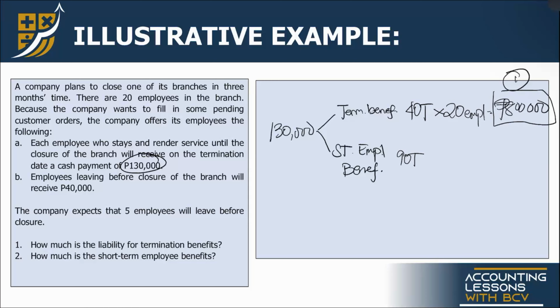So ilang employees lang ang makakatanggap ng short-term employee benefits? 15. So the answer for number 2 is 90,000 times 15 employees. Sagot natin, 1,350,000. That's number 2. Clear? Okay? Yan.